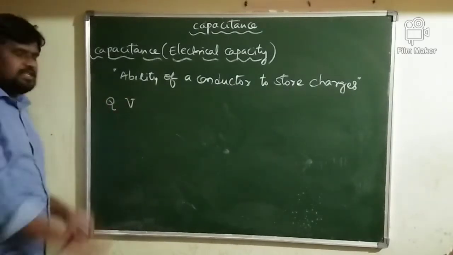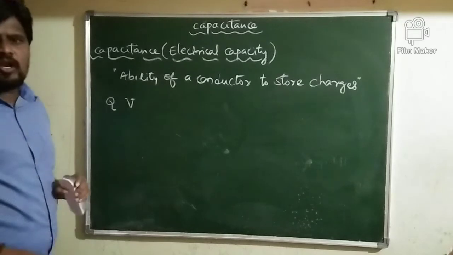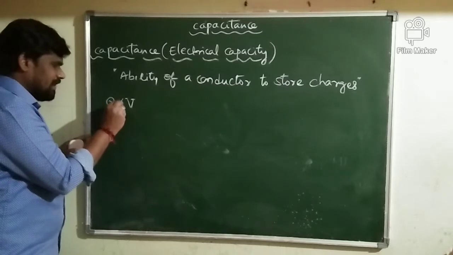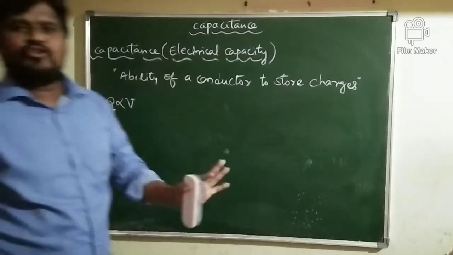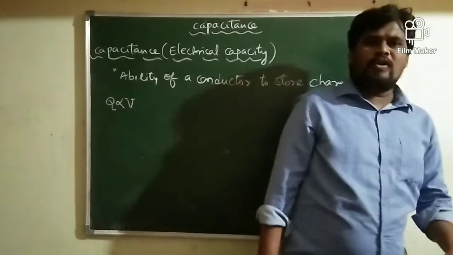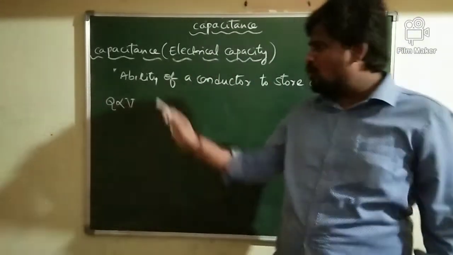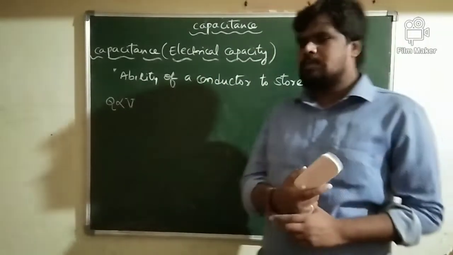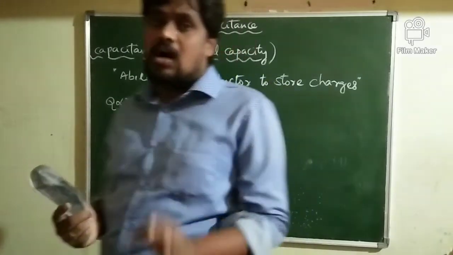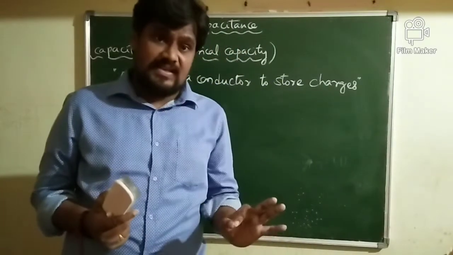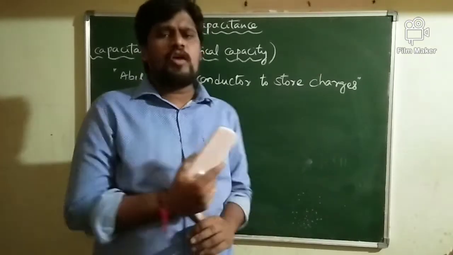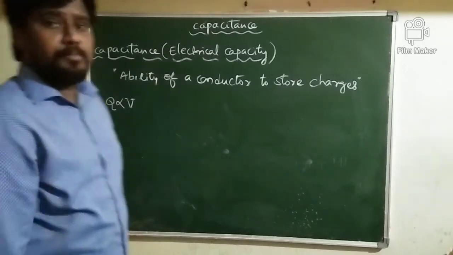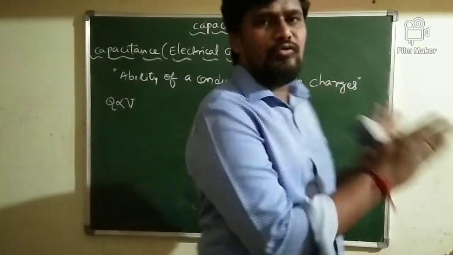If Q is the charge given to the conductor and V is the potential of the conductor, obviously the charge given to the conductor is directly proportional to the potential of the conductor. The more charge given to the conductor, the more its potential. The less charge given, the less the potential. In general, charge given to the conductor raises its potential. Therefore, charge given to the conductor is directly proportional to potential V of a conductor.